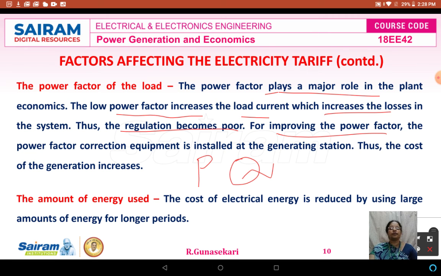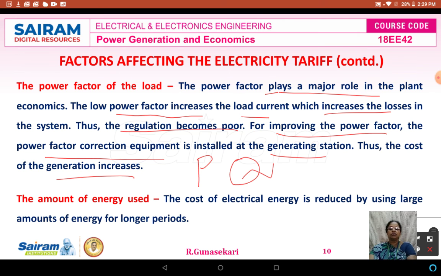How to improve the power factor? We can use the power factor correction equipment. The other name is power factor improvement devices, like synchronous motor, synchronous condenser, capacitor bank, and some reactors. These are examples of the power factor correction equipment which is installed at the generating station. When the power factor is increased, we reduce the load current, we can reduce the losses, and we can reduce the generation cost. So the power factor of the load is a very important factor which affects the tariff.